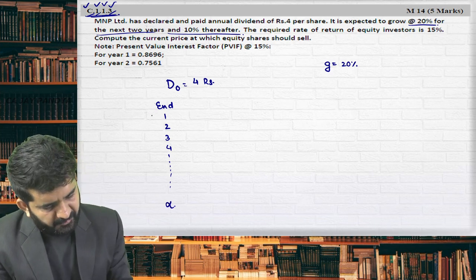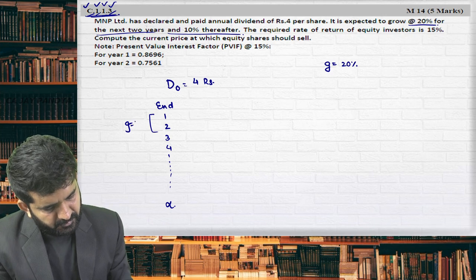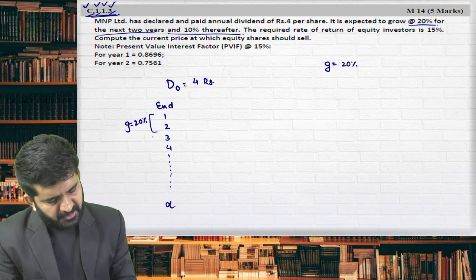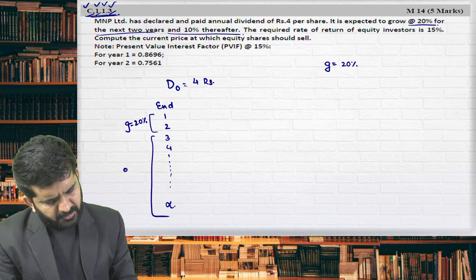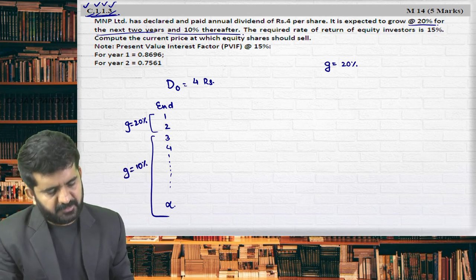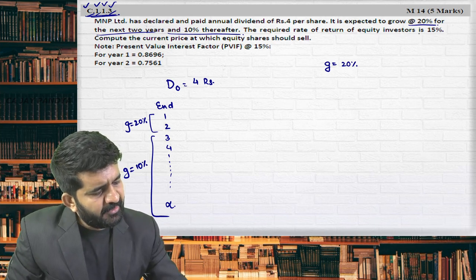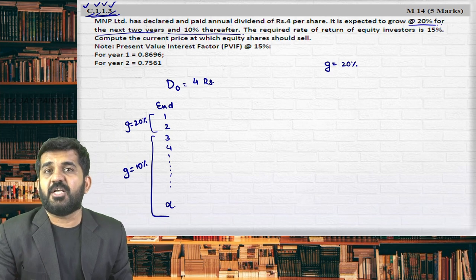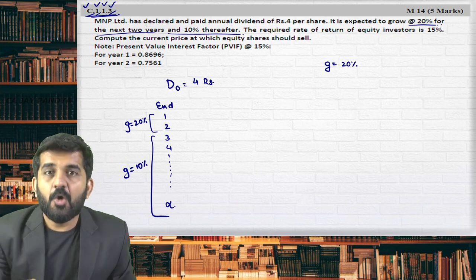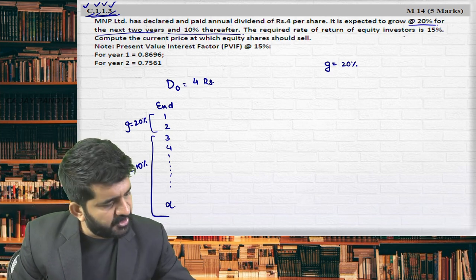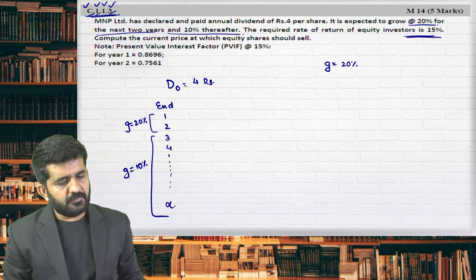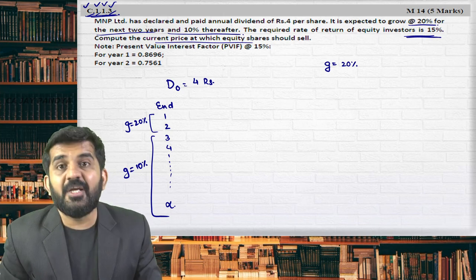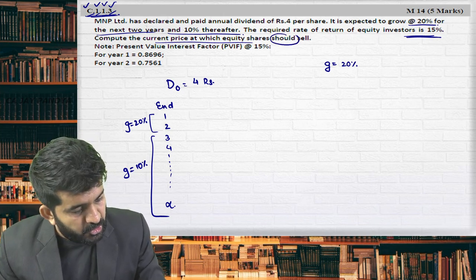What is growth rate for first 2 years? Is 20%. And 10% thereafter. So thereafter the growth rate is 10%. The required rate of return for equity investors. Now understand, we are valuing the shares from the equity shares point of view. What are their required rate of return is 15%. Compute the current price at which equity shares should sell.